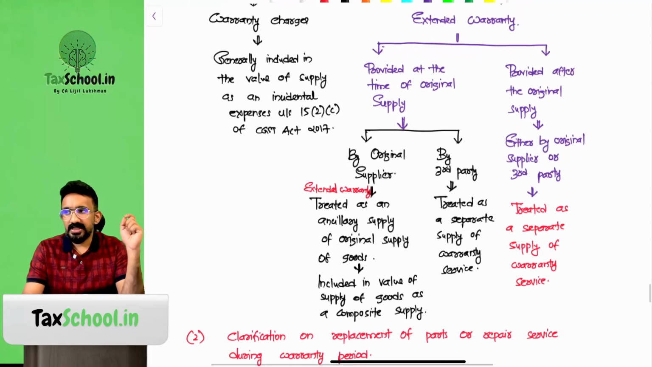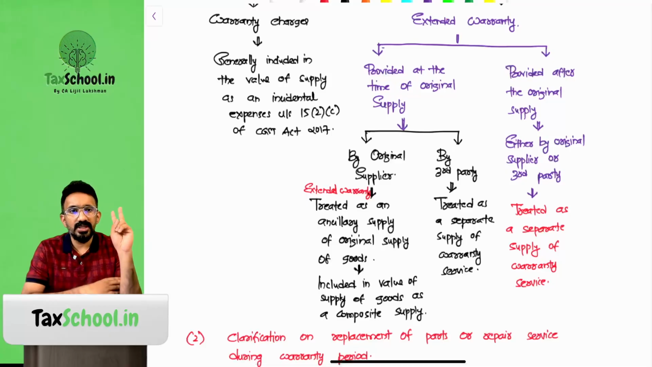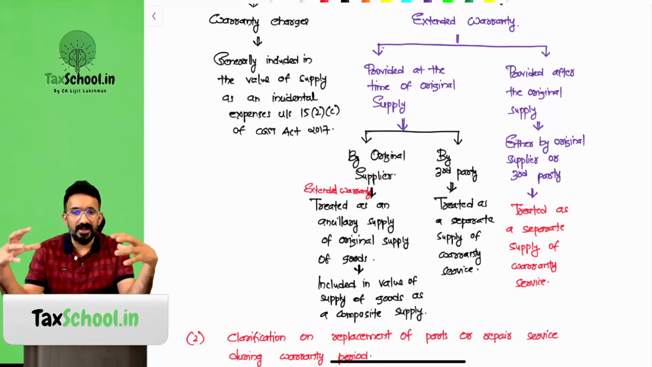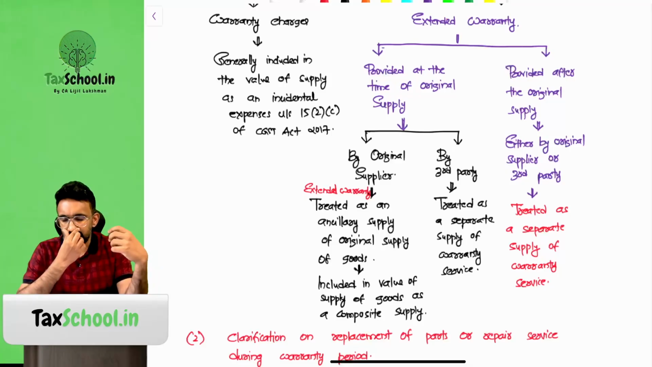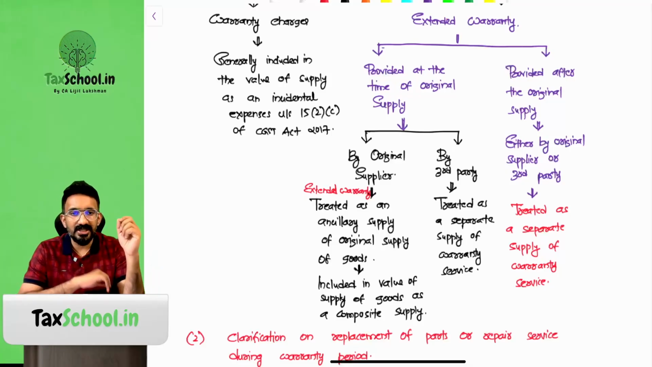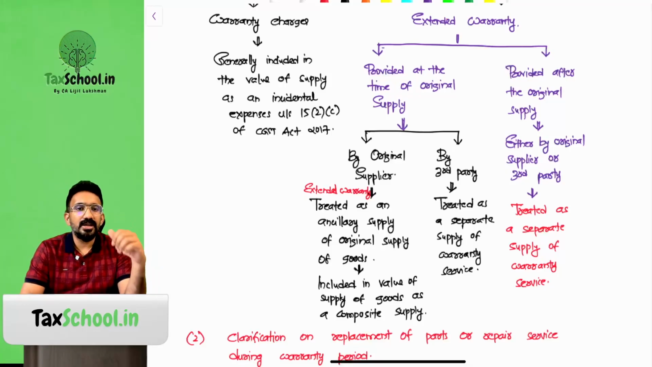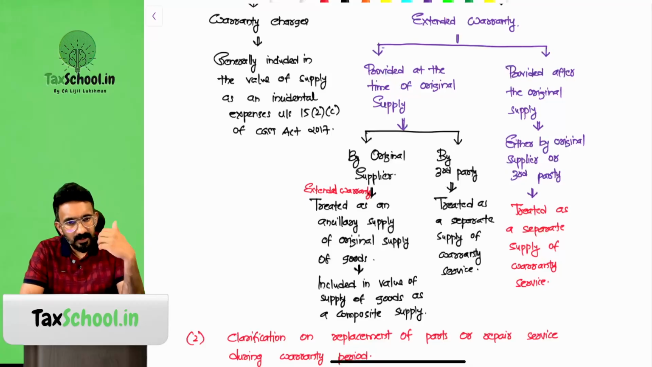Say you're buying a Benz car and the Benz itself is giving you 2 years extended warranty and you're getting it at the time of original supply. They said it will be treated as an ancillary supply of the original supply, like a composite supply, right? So you will include it in the value. So if you're paying 1 lakh rupees extra on a Benz car to get extended warranty at the time of purchase itself, it will be added to the value of the car itself and then you pay GST.